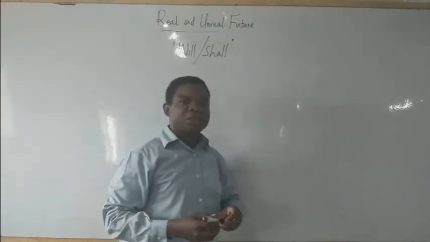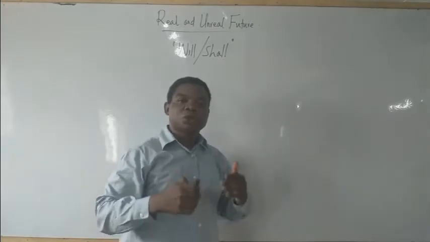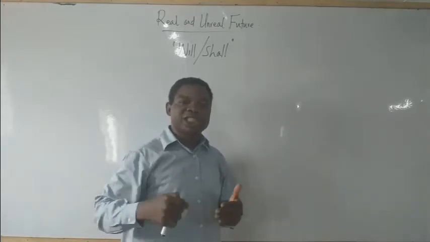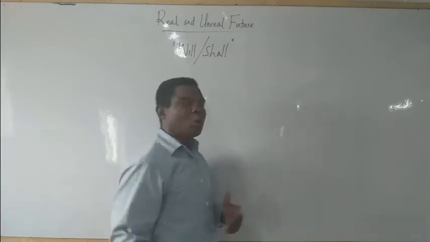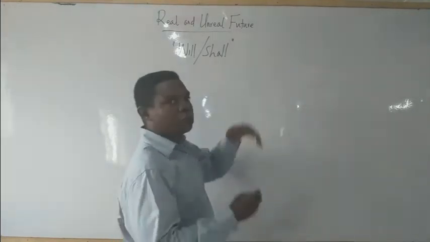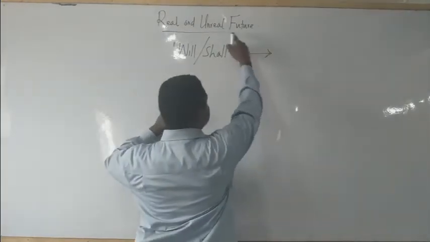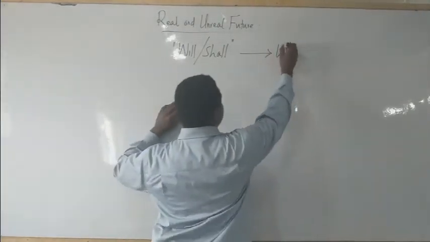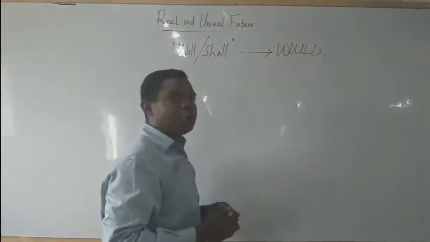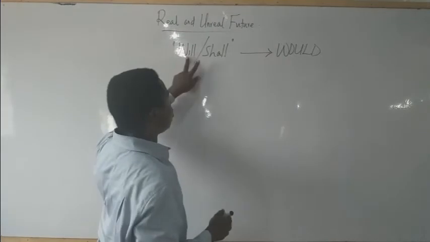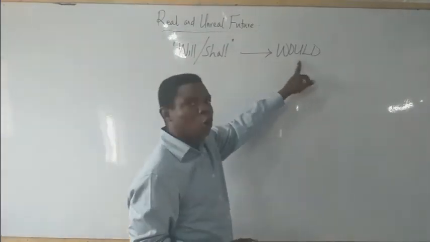These are the two modal auxiliary verbs which are used to show an expression that has the possibility or probability of occurring. While for unreal future, the two change to the past form. That is for unreal expression. That will be would. Can you see? The real expression takes will or shall, while the unreal expression takes would.